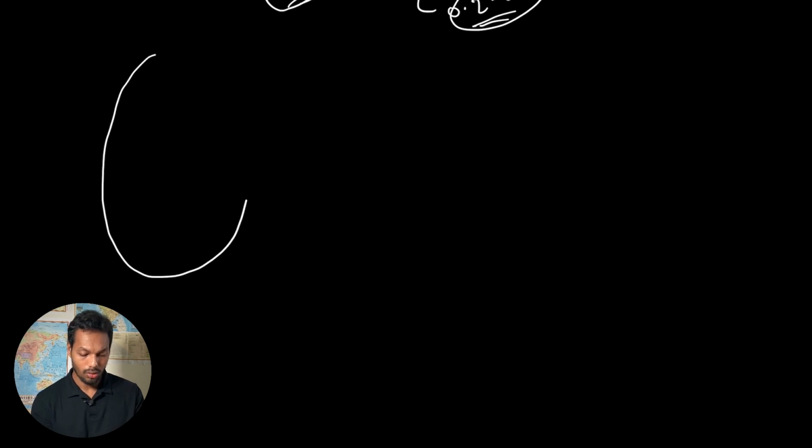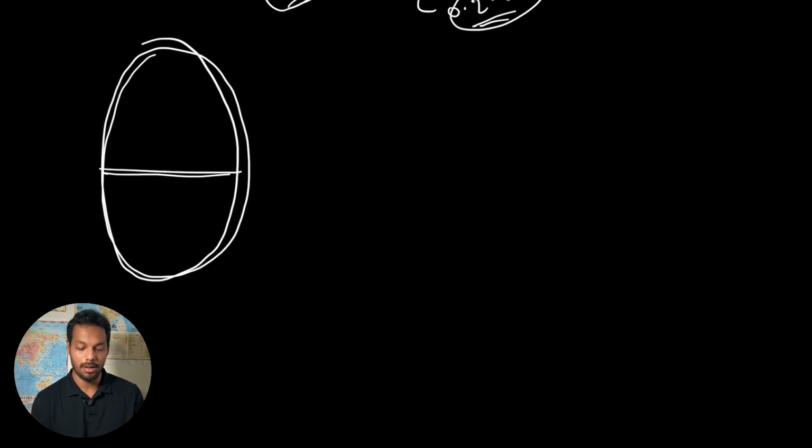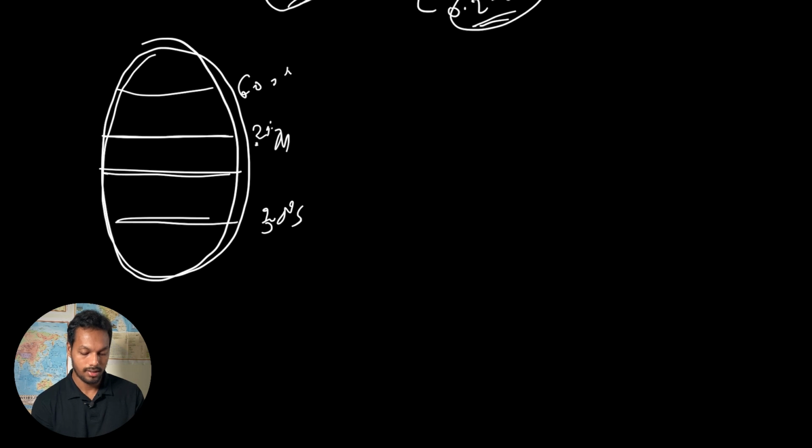Suppose this is our globe. We have already discussed the pressure distribution and pressure gradient. Suppose this is the equator, this is 30° north latitude, and this is 30° south, and this is 60° north, and this is the pole, and this is 60° south.